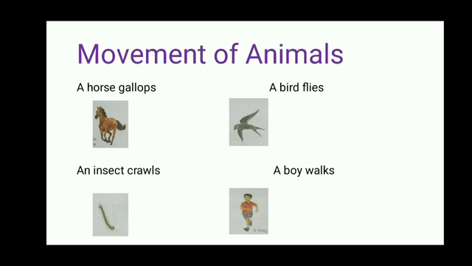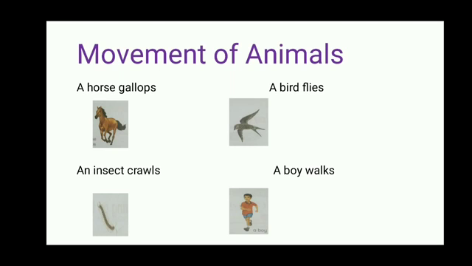Now let's move on to the next movement, that is the movement of animals. Here class, I would like to tell you one thing. We human beings are also categorized in the group of animals in science somehow. Okay, now let's start. We can see in this first picture that the horse is galloping. The movement of a horse is called gallop and the word gallop means sarpat daudna.